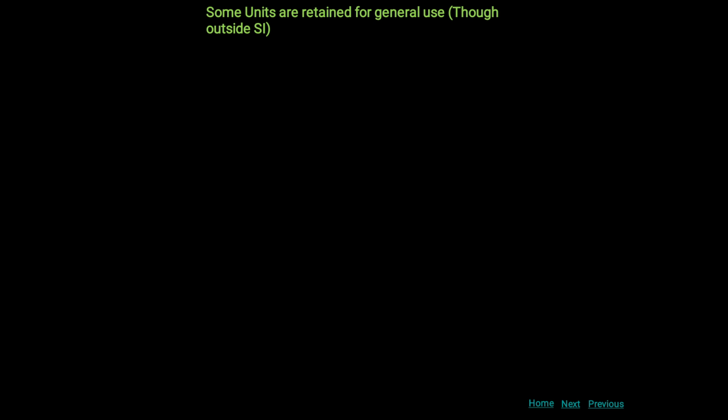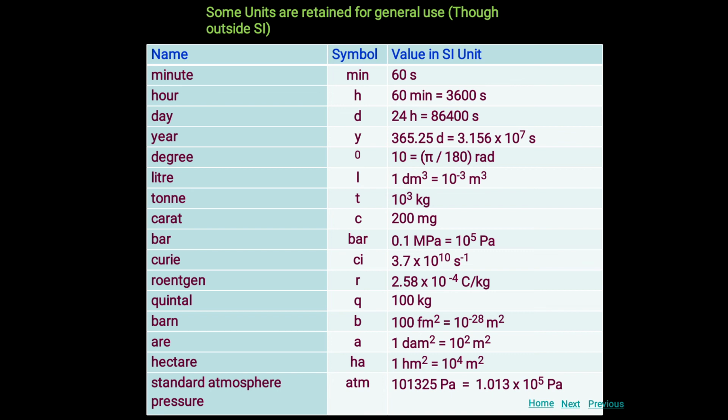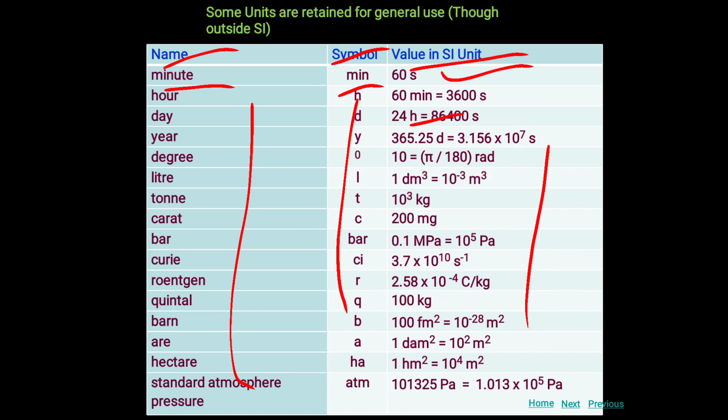Some units are also used for general purposes outside the SI. These are the names, symbols and values in SI units. For example, here I write minute, the symbol is min and the SI value is 60 seconds, hour is 60 minutes, day is 24 hours, and year is 365.25 days. Like that, these are the names, symbols and values in SI units.